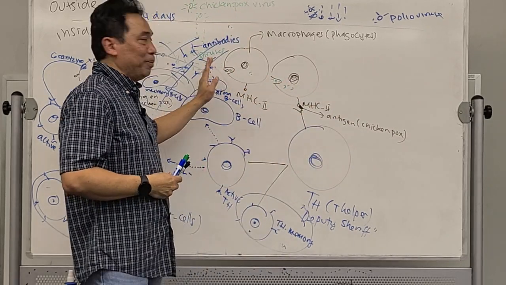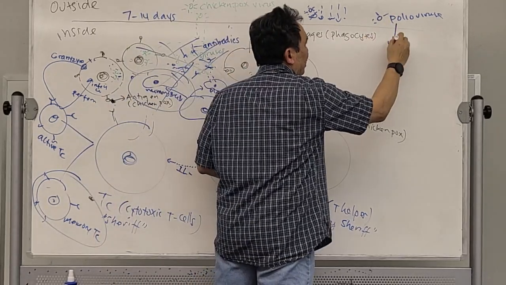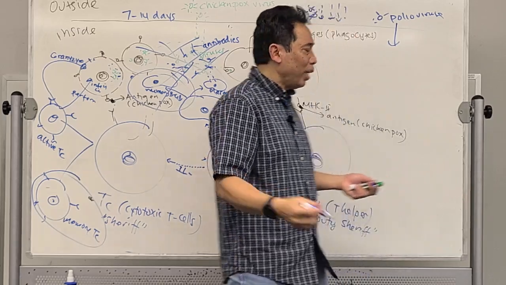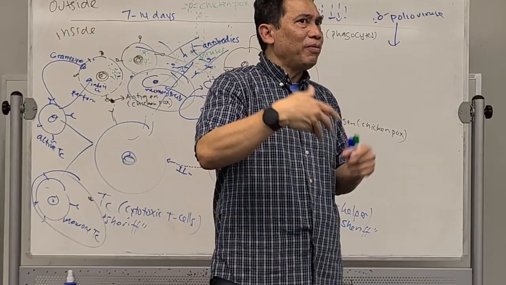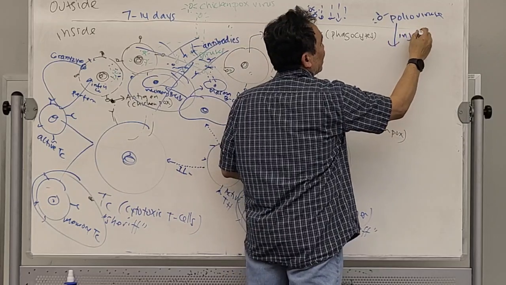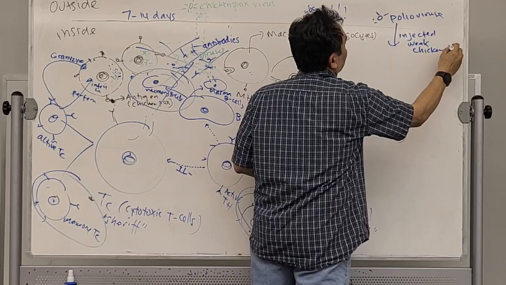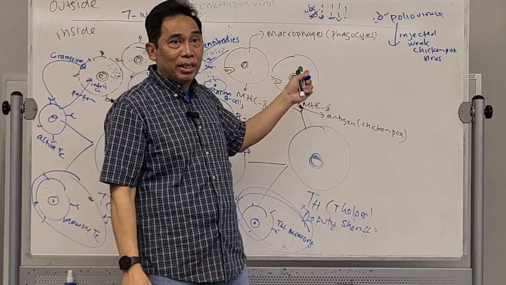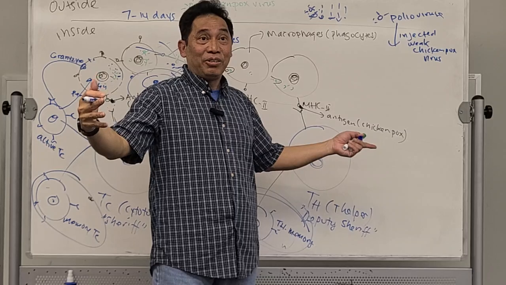What they do, instead of us having the real viruses, is inject us with non-real viruses, or maybe weaker viruses, in order to what? To make memory cells. We will not have the symptoms of the virus. For example, if the doctor injected weak chickenpox viruses, we will not have the symptoms of chickenpox, but we have the ability to produce memory cells. Then we will be immune to chickenpox.